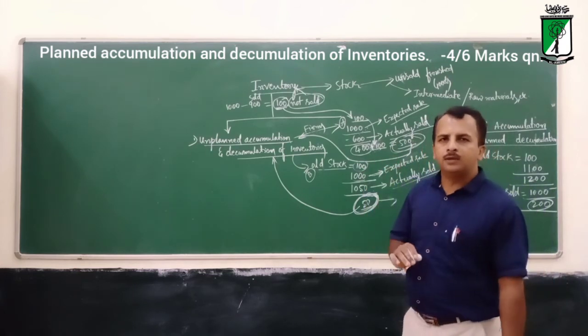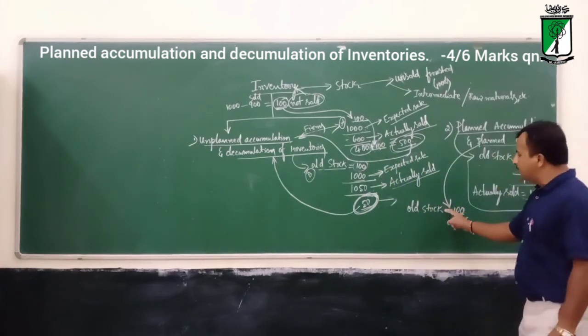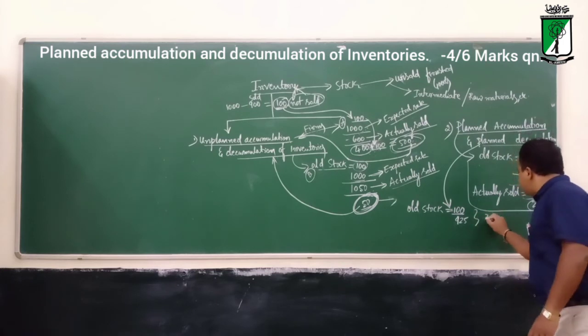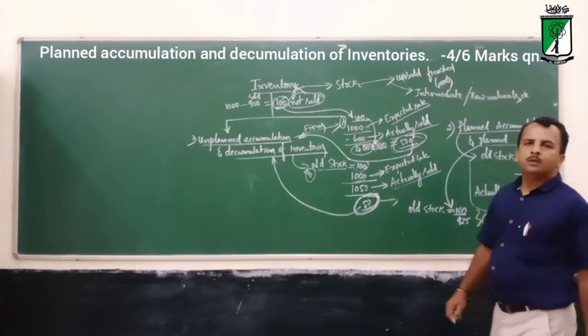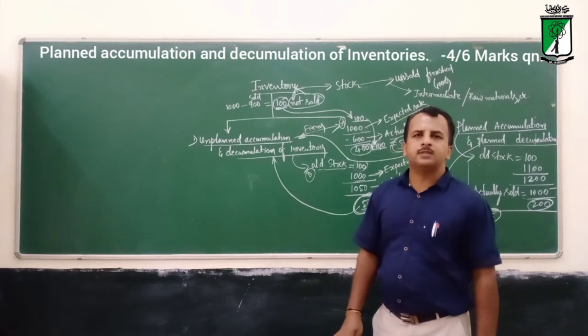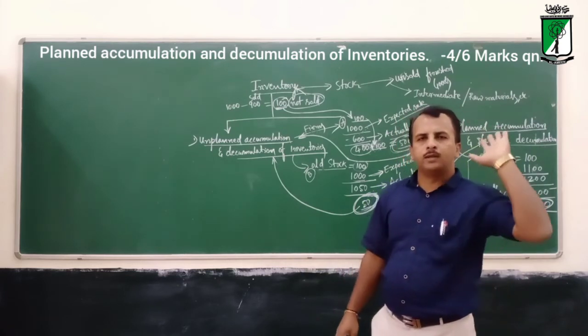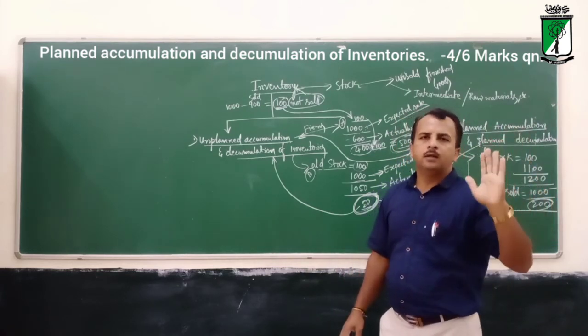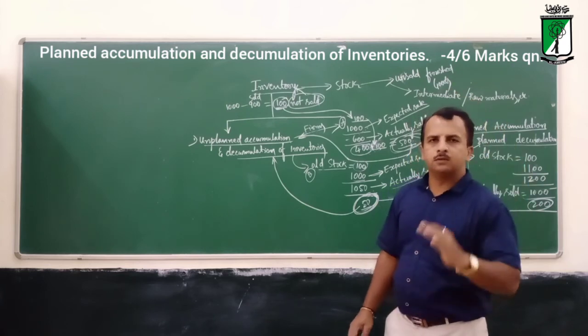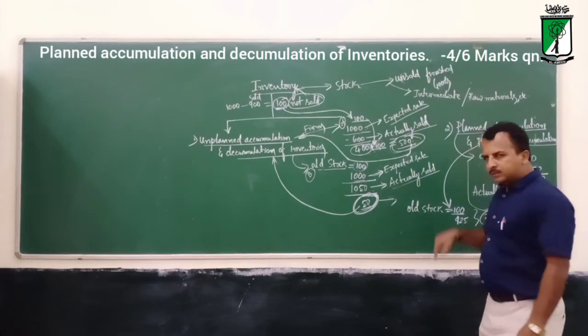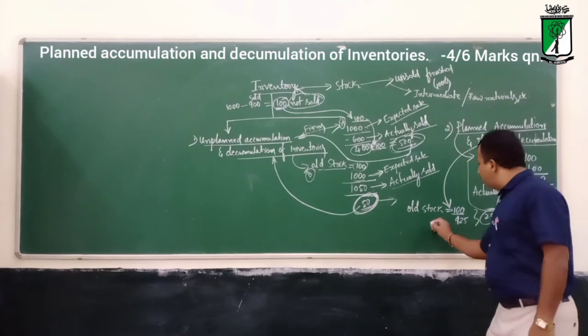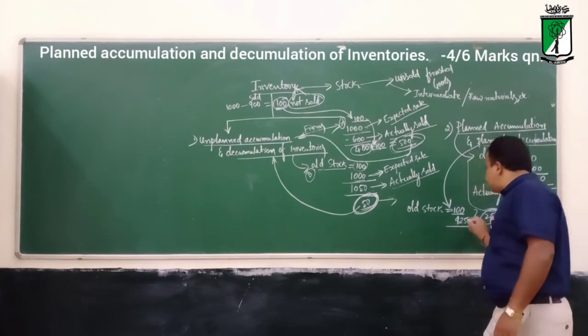Why are they doing this? They want to decrease the inventories to 25. They want to decrease the stock of goods; last year they maintained 100. So that's why they are producing less this year: production of the good is 925.